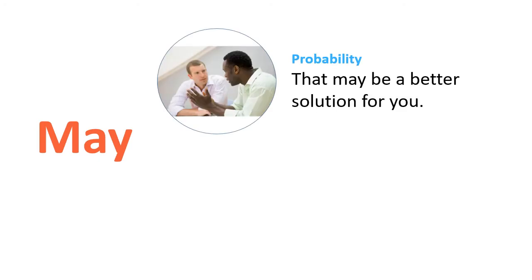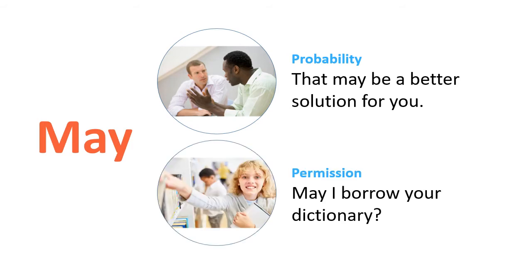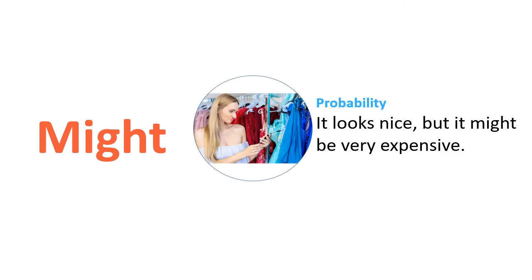We can use may to tell a probability, like that may be a better solution for you. Also, we can use it for telling or asking for permission. May I borrow your dictionary? That's how may works. What about might? We can use might to tell a probability. Well, it looks nice, but it might be very expensive.